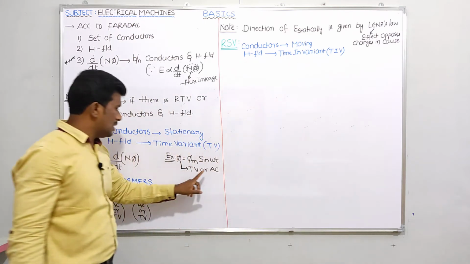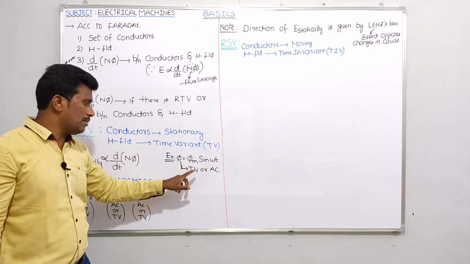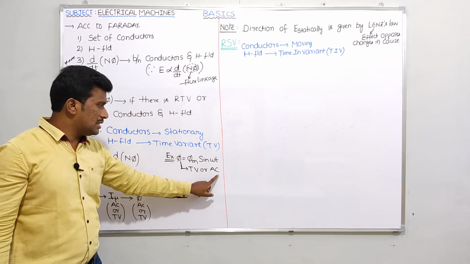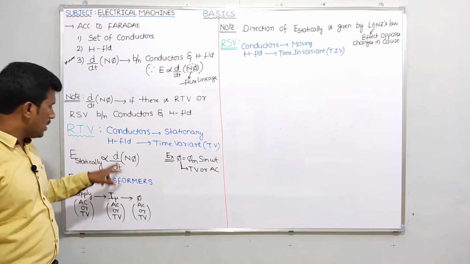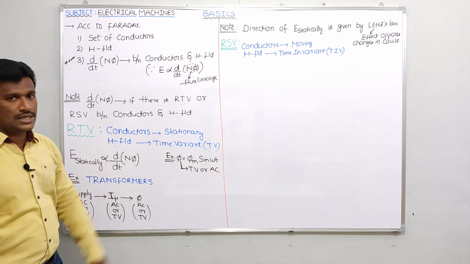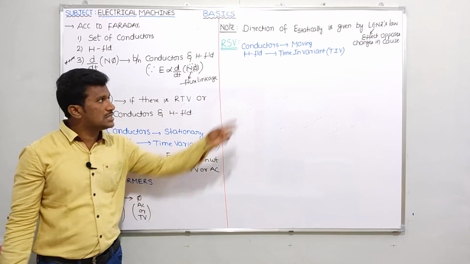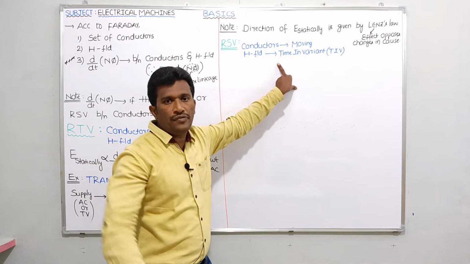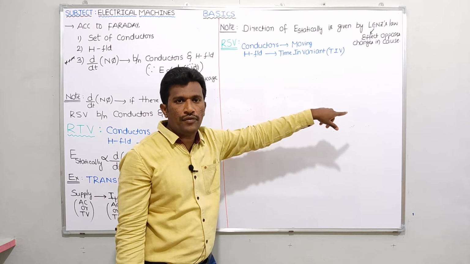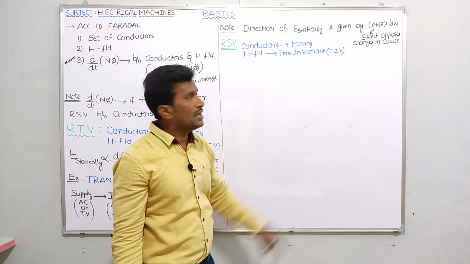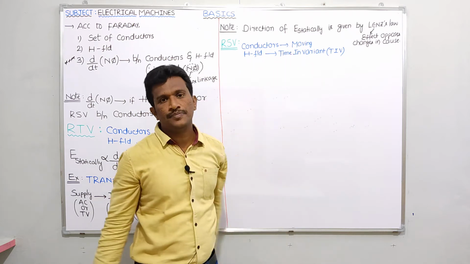If the magnetic field is not time variant, if it is time invariant, if it is not AC but DC, then how is a rate of change of flux linkage possible here? To be frank, though the magnetic field is time invariant, though it is DC, still rate of change of flux linkage is possible here because the conductors are moving.